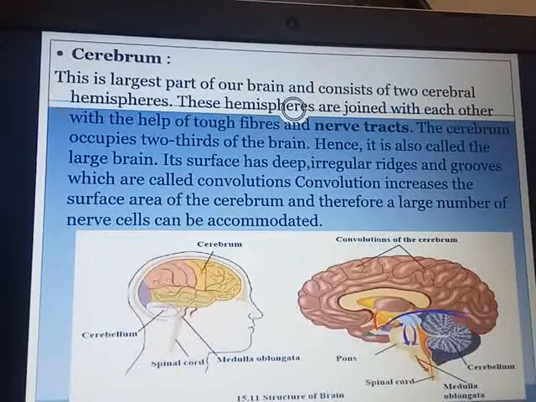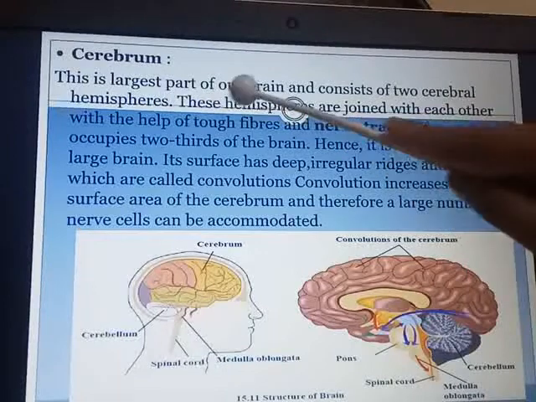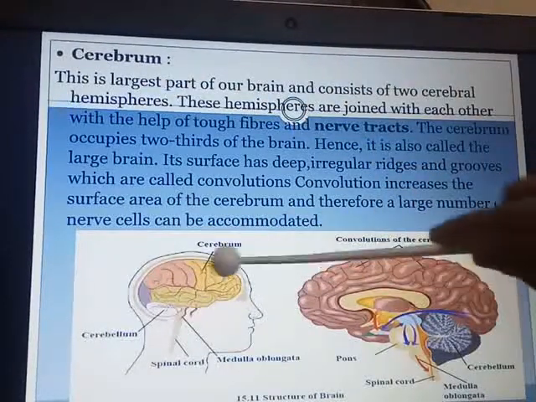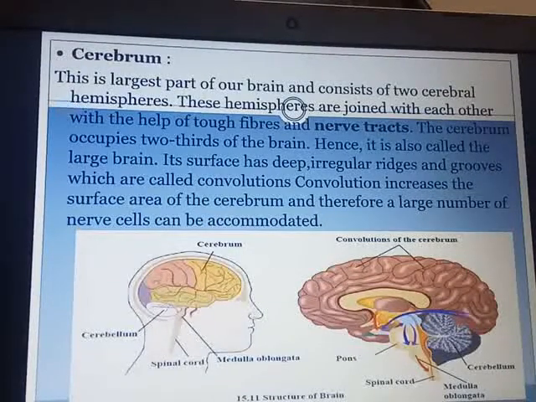Next, the human brain consists of three parts. One is the cerebrum, the other is the cerebellum, and third is the medulla oblongata. The cerebrum is the largest part of our brain and it consists of two cerebral hemispheres. These hemispheres are joined with each other with the help of tough fibers or nerve tracts. The cerebrum occupies 2/3 of the brain. See how large it is, and hence it is also called the large brain.